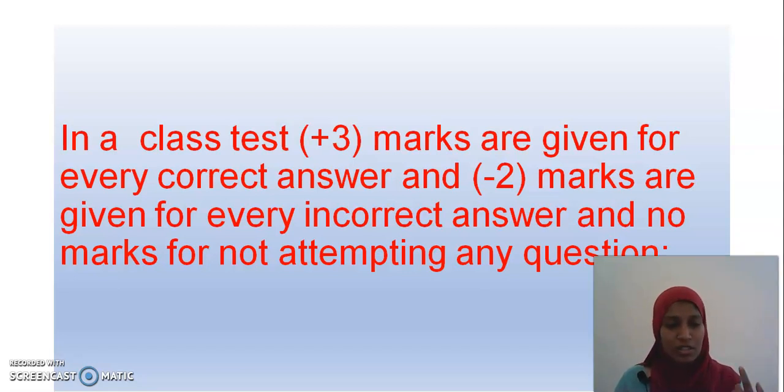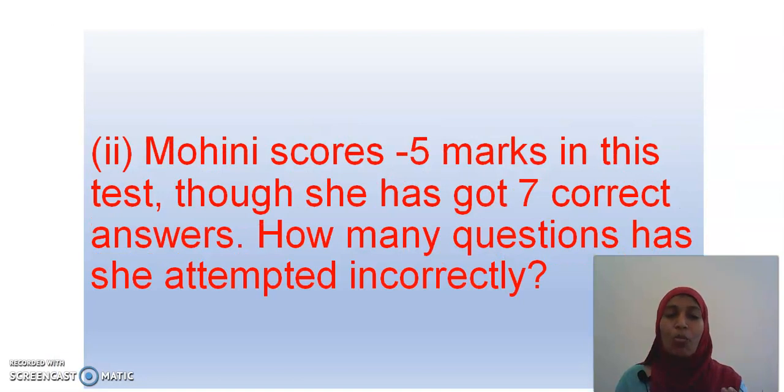And here there is one student with the name Mohini. She scored -5 marks. In this test, she got a negative mark. It means she wrote many answers wrong. Among that, she has got 7 correct answers. What is the mark allotted for a correct answer? +3. Okay, how many questions has she attempted incorrectly?